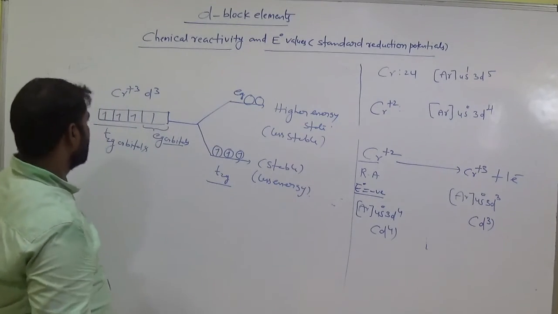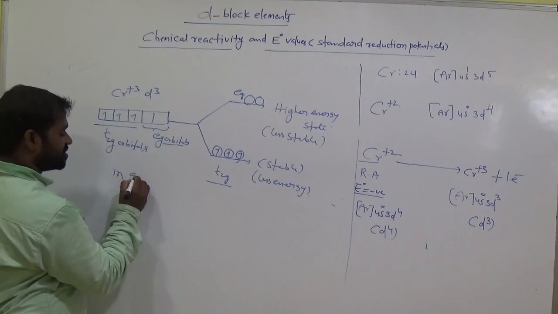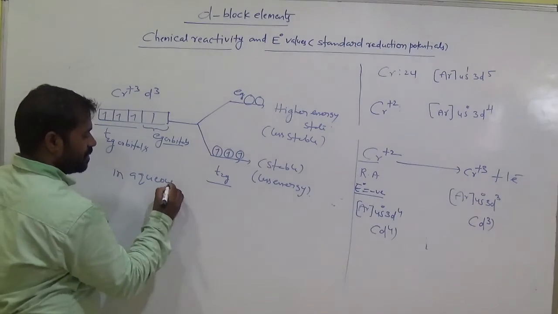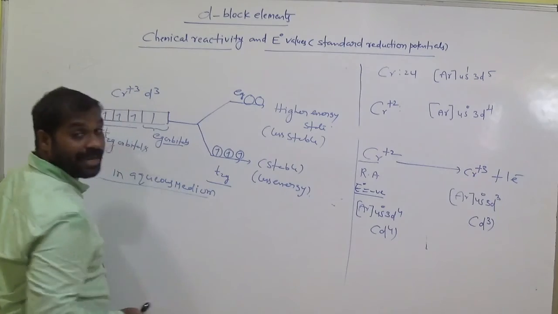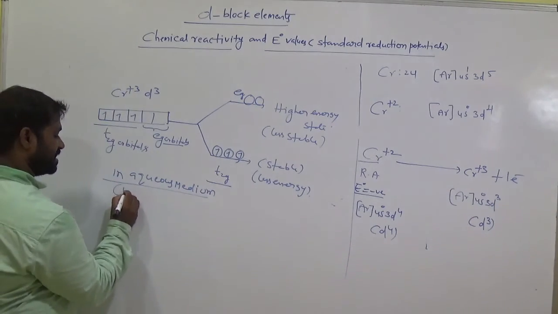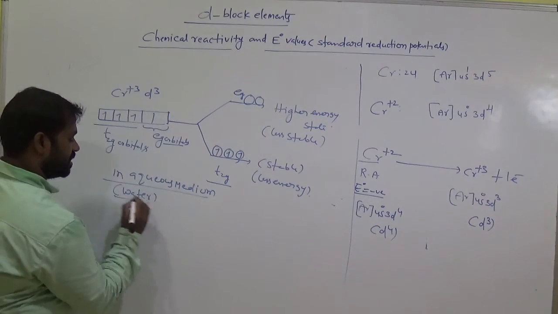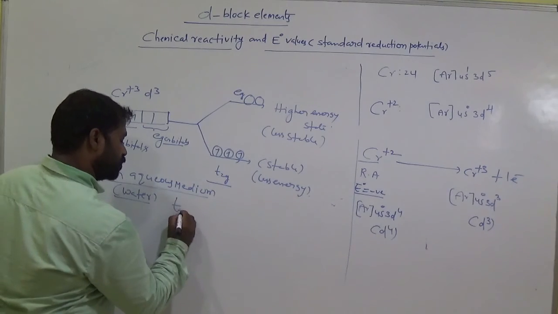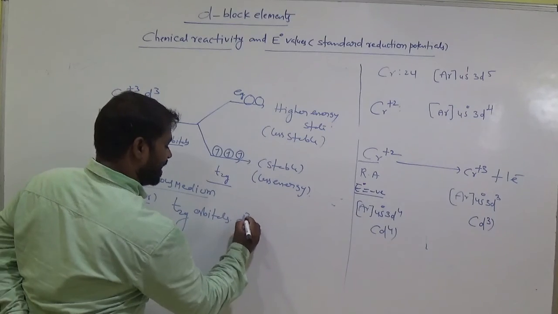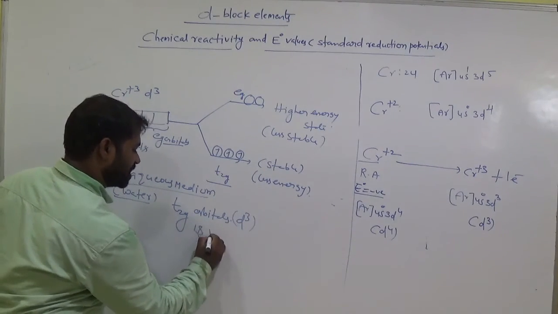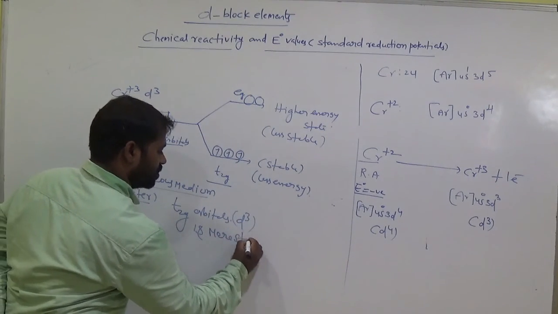Now chromium plus 3 in aqueous medium, that is like water, the t2g orbitals, that is the d3 configuration, is more stable.